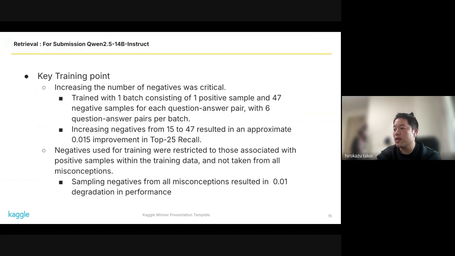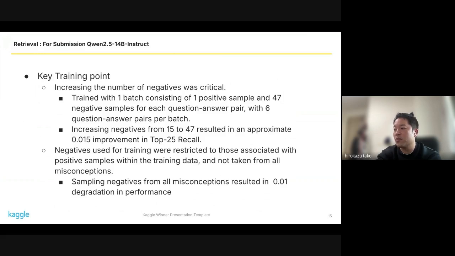Next, I will explain the key points that were important during training. Increasing the number of negatives was a critical factor. In the final setup, each batch included one positive sample and 47 negative samples for each question-answer pair, with 6 question-answer pairs per batch.